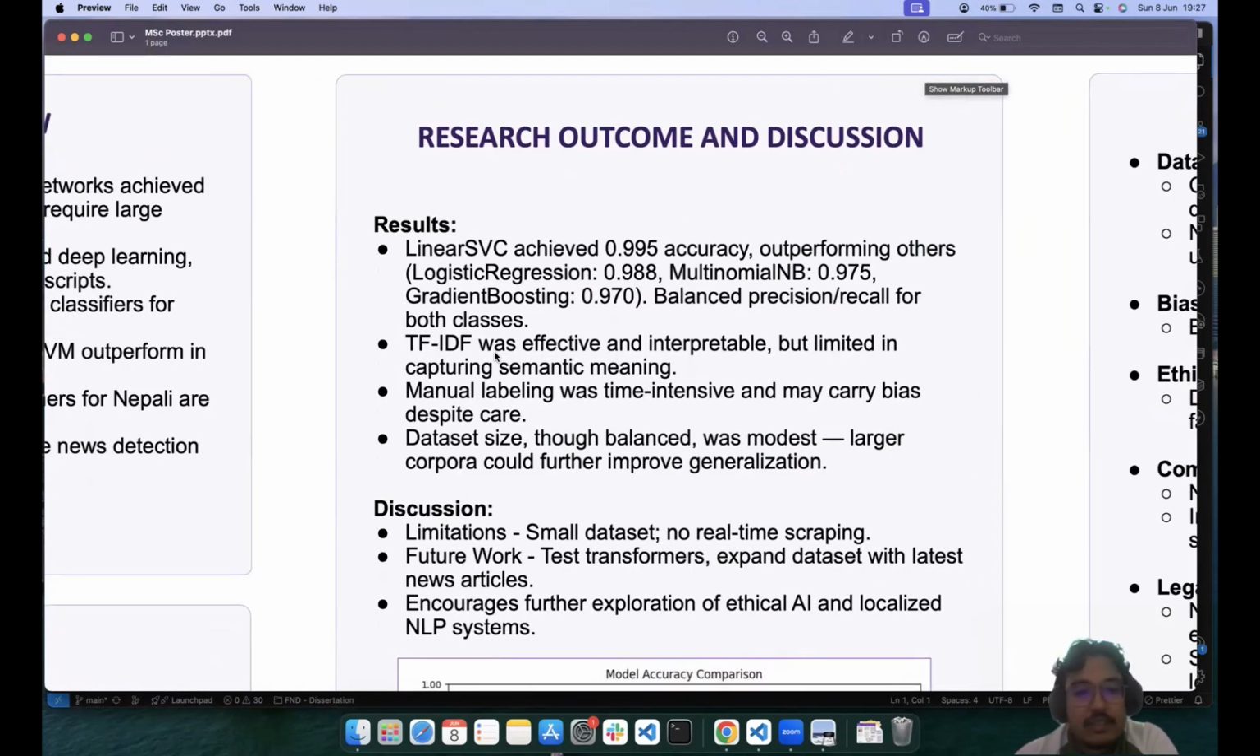While comparing the models, it was found that linear SVC achieved around 0.995 accuracy, outperforming the rest of the models. Balanced precision and recall were achieved for both classes. There was also a finding that TF-IDF was effective and interpretable, but limited in capturing semantic meaning. So it only focused on the frequency and inverse frequency, so there were some limitations in semantic meaning as well.